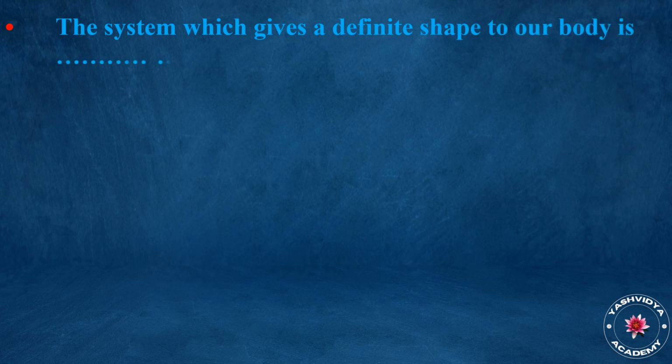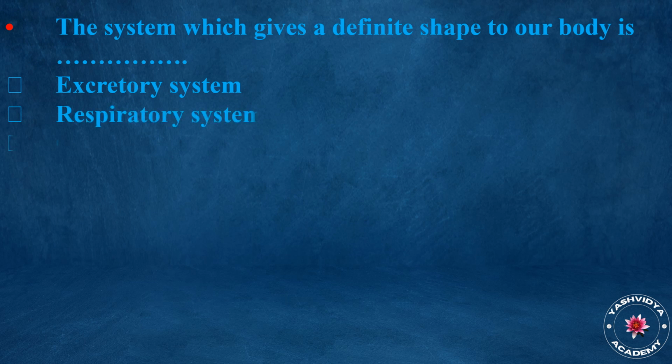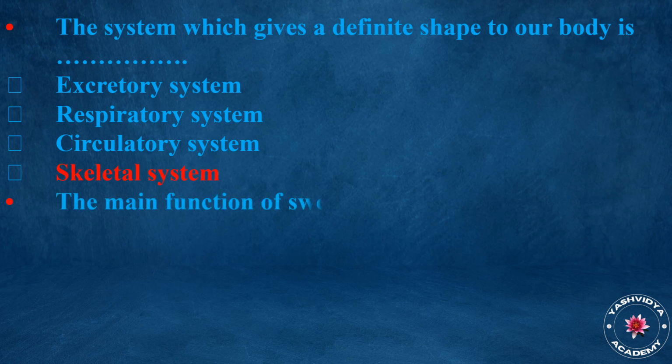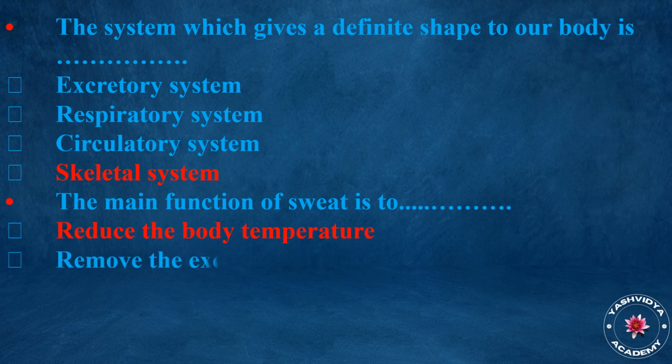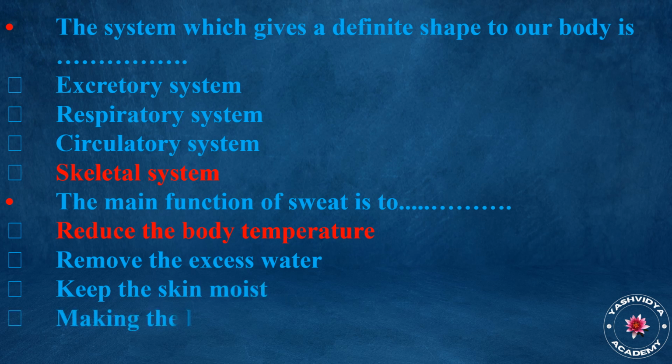The system which gives a definite shape to our body is excretory system, respiratory system, circulatory system, skeletal system. Answer is skeletal system. The main function of sweat is to reduce the body temperature, remove the excess water, keep the skin moist, making the body hot. Answer is reduce the body temperature.